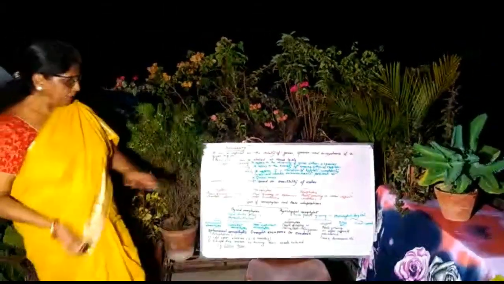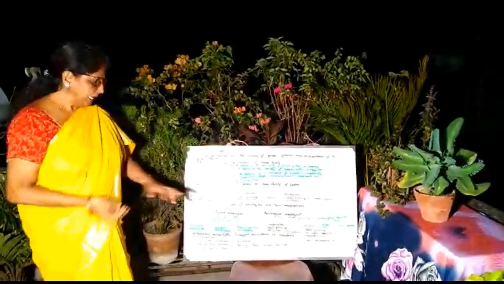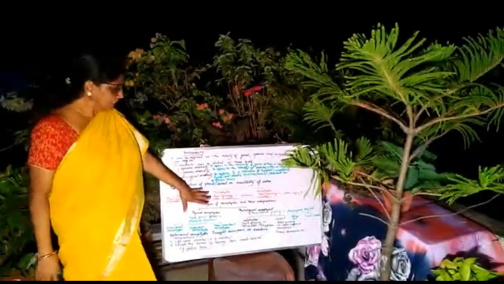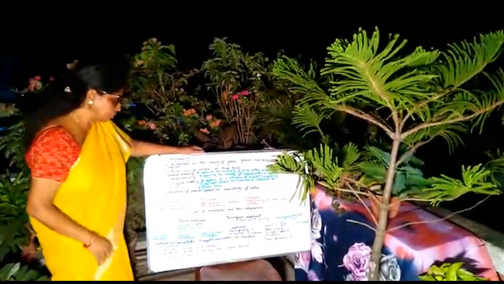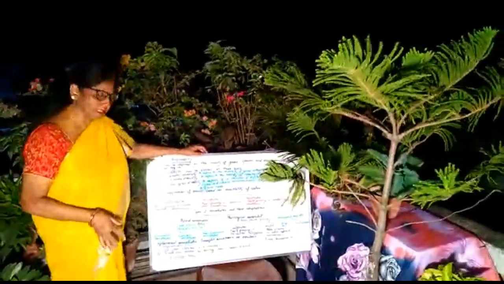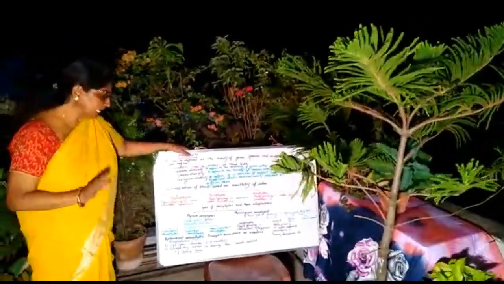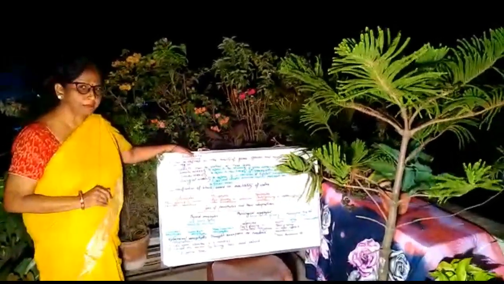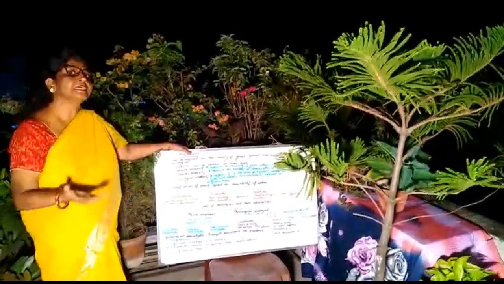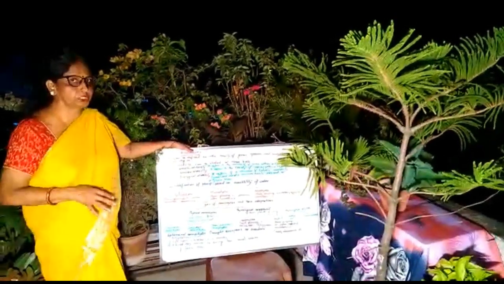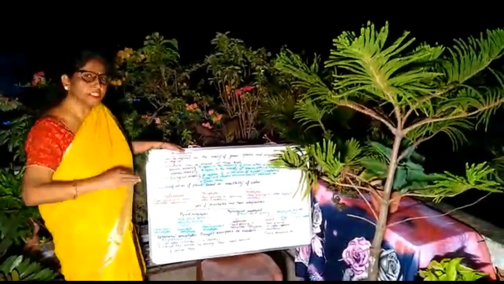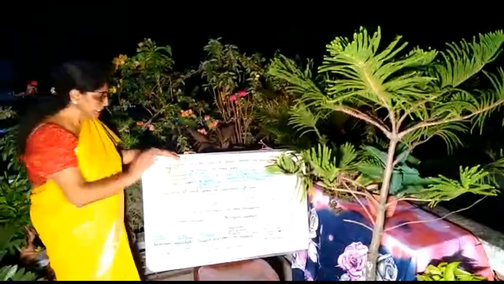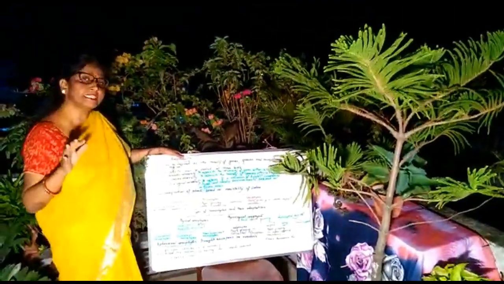Under this we have two types, that is halophytes and conifers. Halophytes, plants growing in saline soil, for example Rhizophora. Though water is available, plants cannot absorb water through their roots, because outside osmotic pressure increases and thus by the process of exosmosis water will come out. So this type of soil is physiological dry soil.